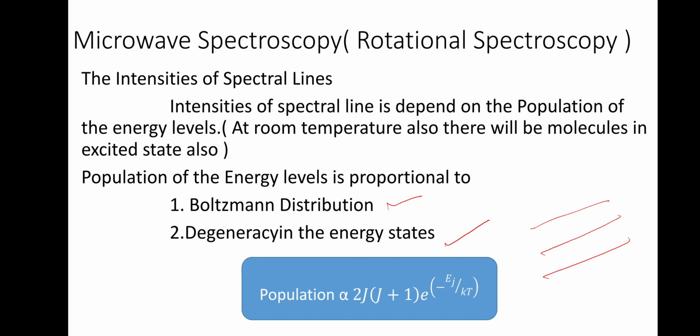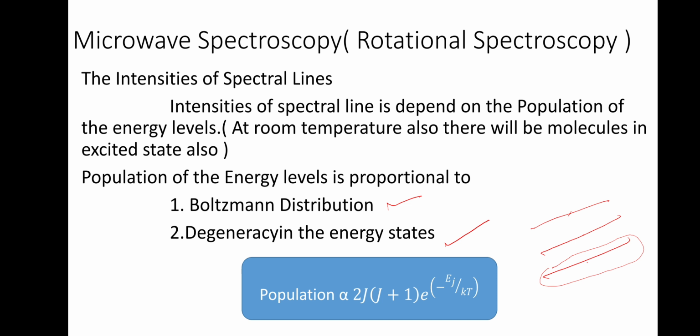So what we may be expecting is that if 100 molecules are there, all 100 molecules are in the ground state. That is not the case. There can be molecules, maybe 60 will be here, 30 will be here, 20 will be here. Like that, it will be distributed among the excited states under normal conditions. So that is the Boltzmann distribution.